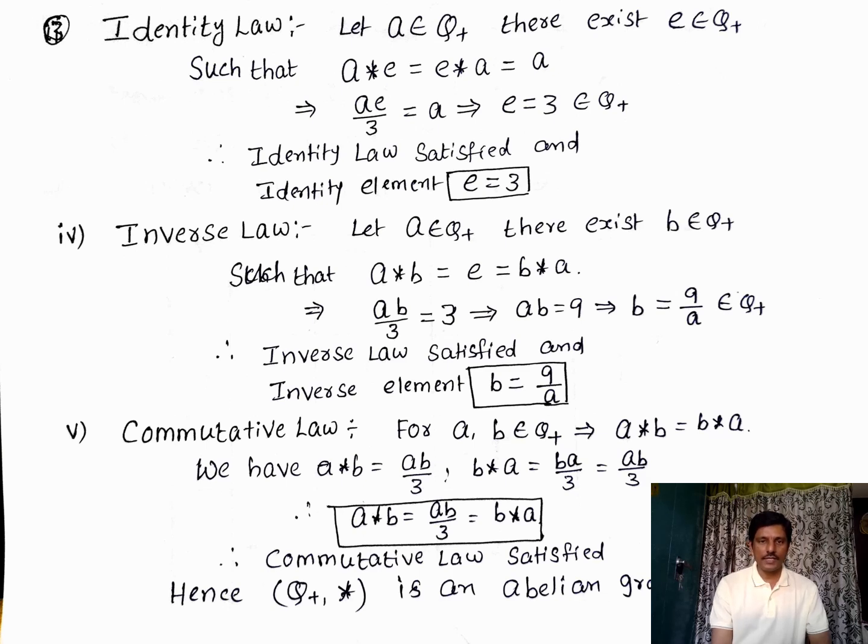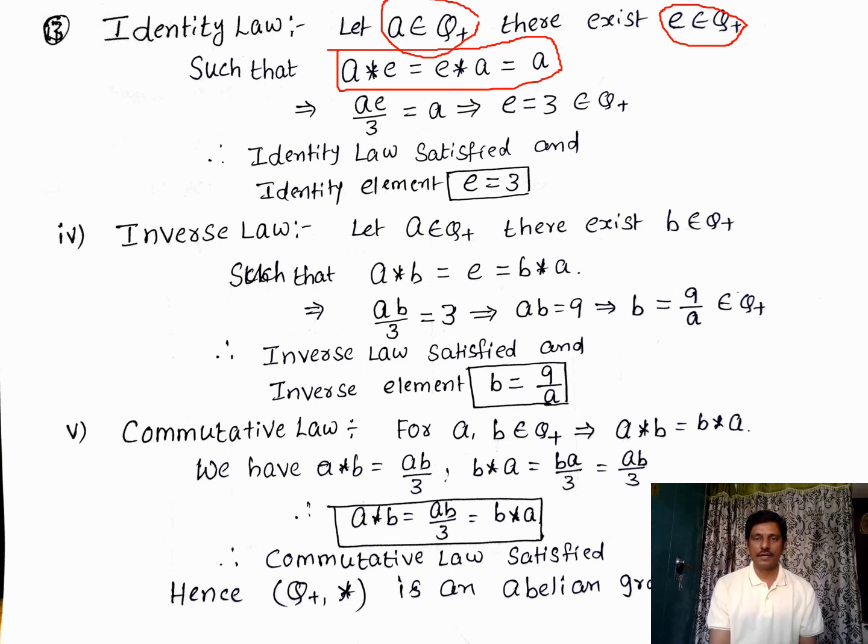So all we know that identity property: if an element belongs to the set, here the set is Q plus, now there exists an element E belongs to Q plus. So E, the identity element, is always denoted by E, such that A star E is equal to E star A is equal to A. Okay. So under the operation star, A star E equals E star A equals A, then E is said to be the identity element. Now using this property we find the identity element. That identity element must belong to Q plus, then identity property satisfied.